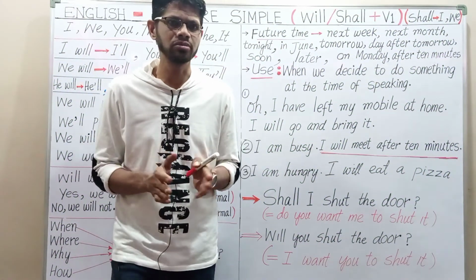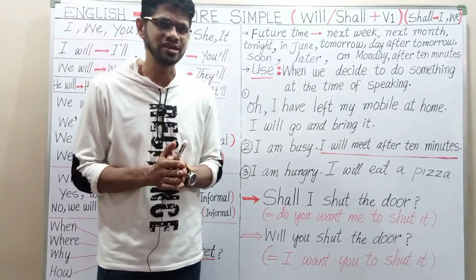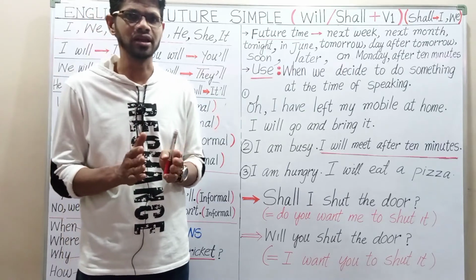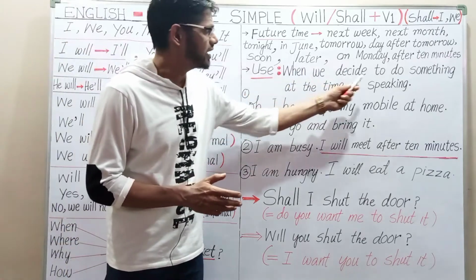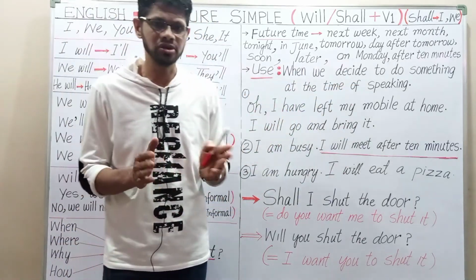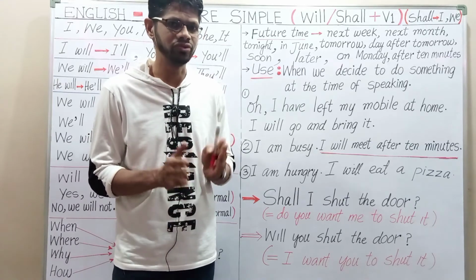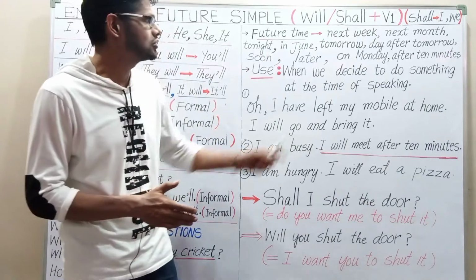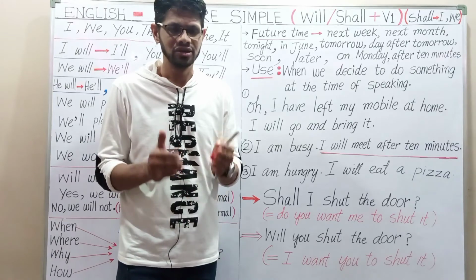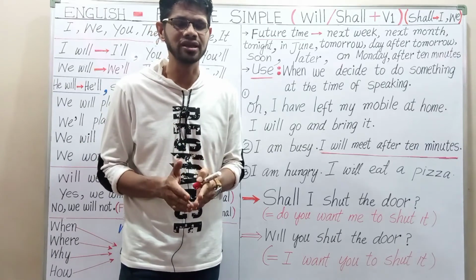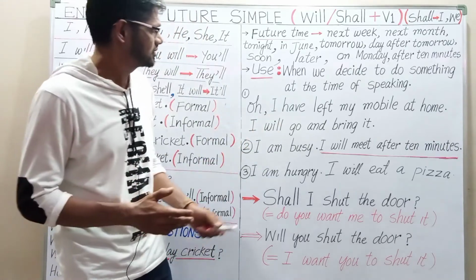Today I would like to talk about future simple tense. Future simple tense is a very useful tense in our day-to-day life. Let us learn about it. When we decide to do something at the time of speaking, we use future simple tense. It means in the present. You are standing in the present, and you are thinking about the future. Let us learn with the help of some examples.